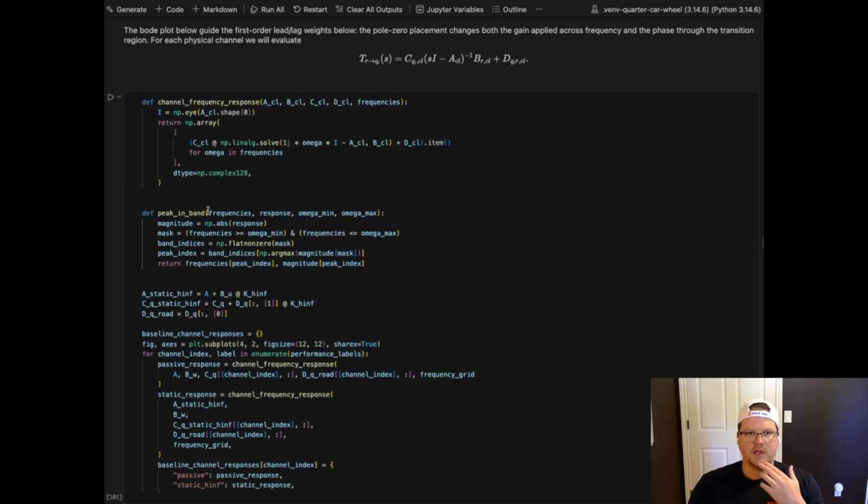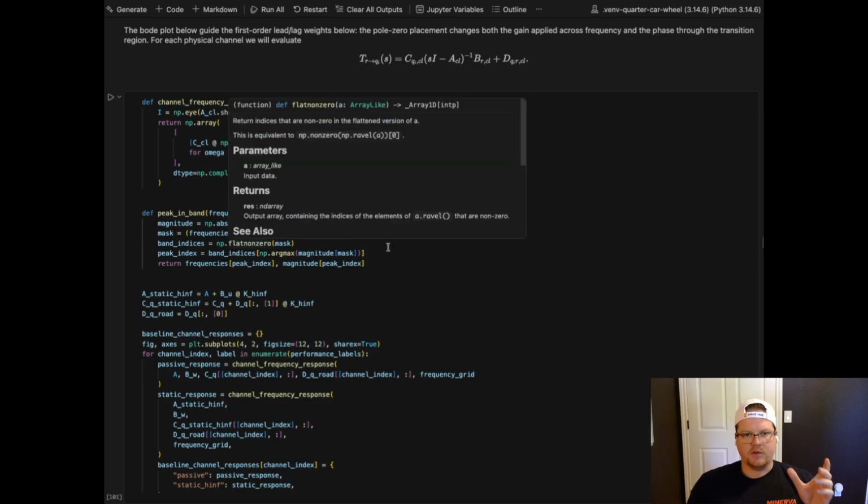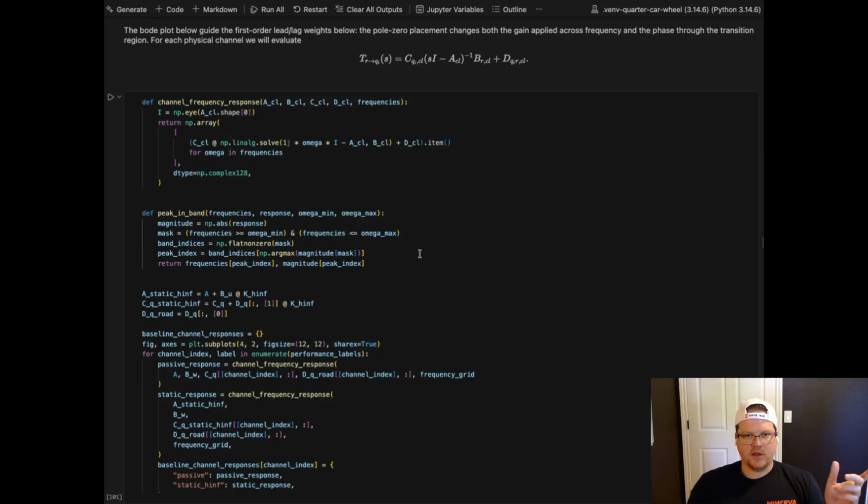And then the peak and the band. So this is basically getting the absolute frequency response value and the band and the frequency itself from the peak index. So we have the magnitude and the frequency at which the magnitude peak is, and we're looking at that at a specific bandwidth constraint, so the minimum to the maximum of this omega, which will be important where we